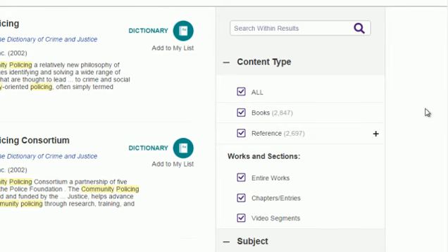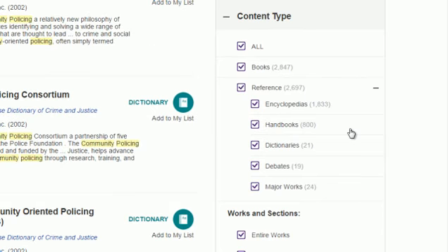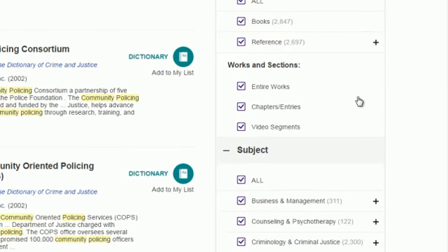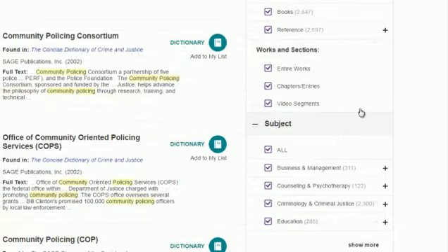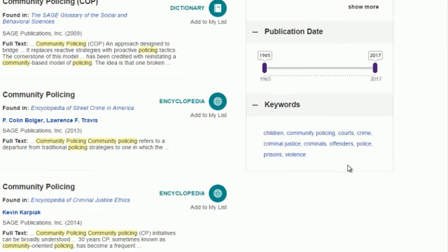We can filter for item type, either full books or reference entries in encyclopedias, handbooks, dictionaries, etc. Or we can narrow it to entire works or chapters and entries. One note of caution here though, at this time we do not have access to video content through SAGE Knowledge, so if we filter for video segments, we won't get any hits. Going down the page, we can filter for date or by keywords.